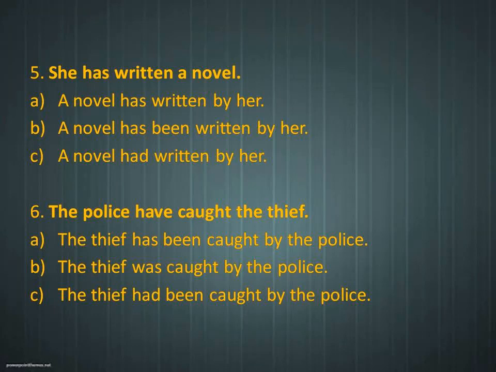Once again, we have to check the verb form. What is the verb given in the sentence? Has written. What type of tense is it? It is in the present perfect form. If it is in the present perfect form, we have to change it as has been plus V3. So which is the right answer? Answer B is the right one. A novel has been written by her.